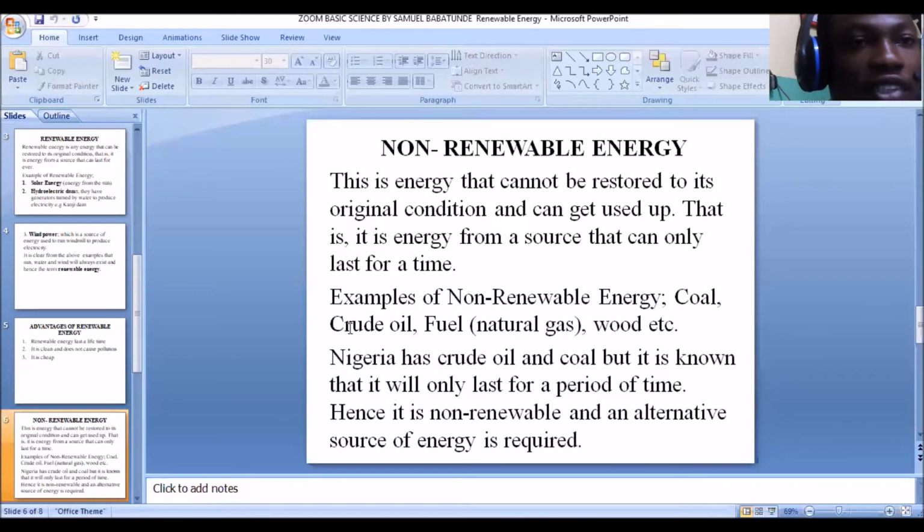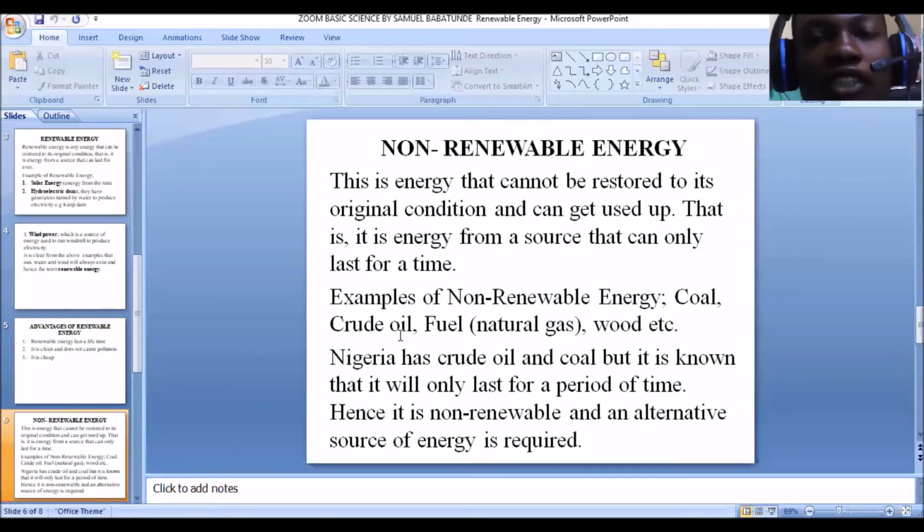Now another example is the crude oil. The crude oil likewise is a mineral resource. Once this crude oil is used up, you cannot restore it back. And like we know, from crude oil we get different forms of energy. You have your chemical energy from crude oil, and we use it like for our normal fuel. Your petroleum, that's the fuel you use, is from crude oil.